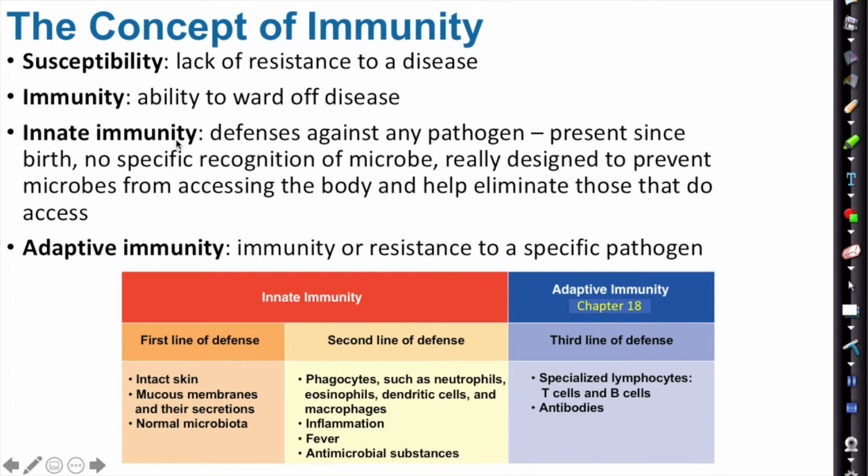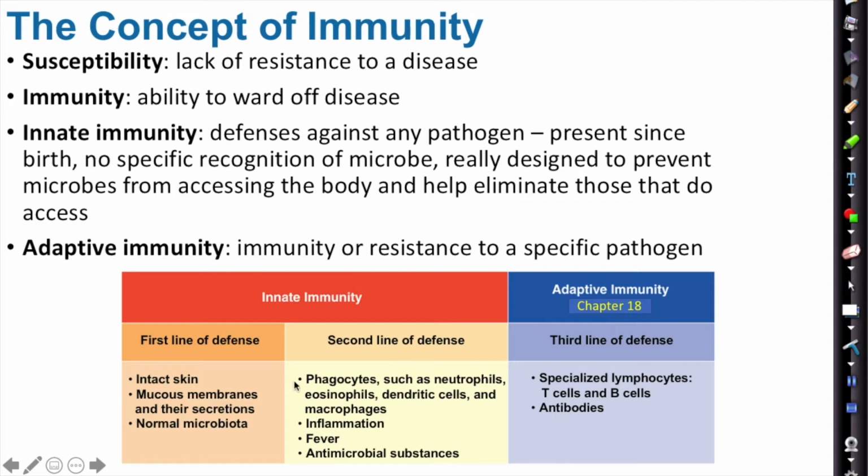So innate immunity, this is something that we are born with, so it's been present since birth. No specific recognition of a microbe. It's just designed to prevent microbes from accessing the body and help eliminate those that do have access. Adaptive immunity is where we are going to be specific about a pathogen and it involves antibodies. So innate immunity, first line of defenses are skin, mucous membranes, and their secretions, which can be antimicrobial. And our normal microbiota, which compete with the pathogenic bacteria and microbiota that enter into or try to enter through our first line of defense.